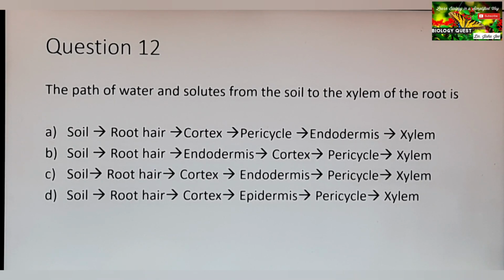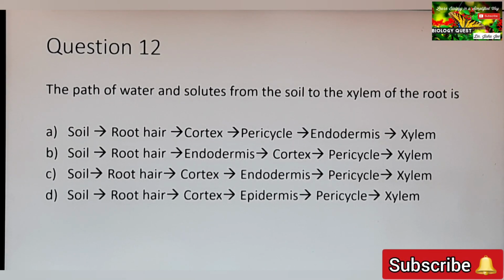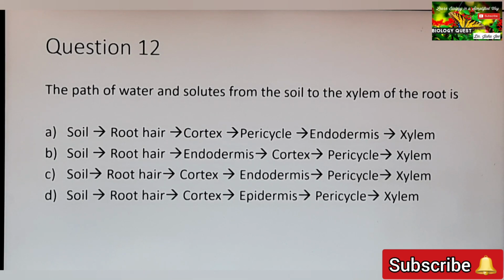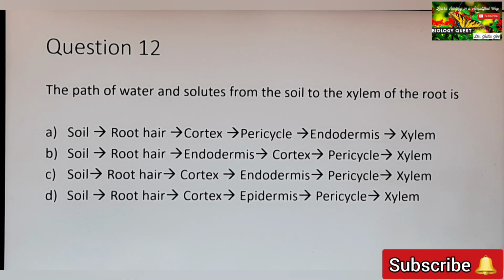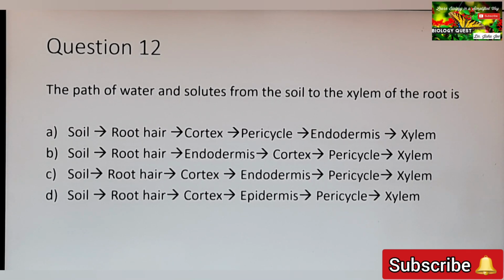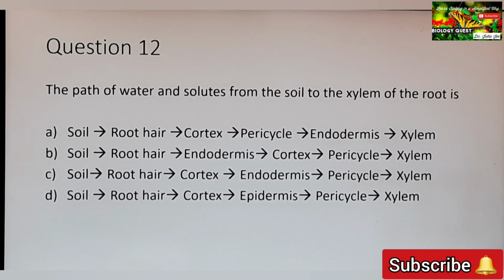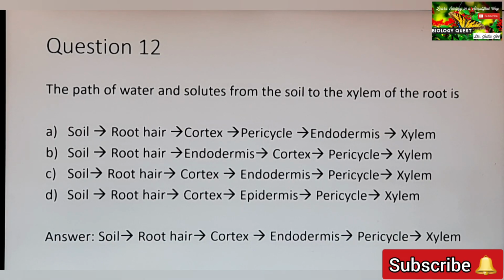Option A shows from the cortex to the pericycle. Option C, from the cortex to the endodermis. Option D, from the cortex to the epidermis. So option A and option D are wrong, because the innermost layer of the cortex is not epidermis or the pericycle, that is the endodermis. From the endodermis, water reaches the pericycle, and through the pericycle, water enters into the xylem. Okay, so the correct answer is option C, soil, root hair, cortex, endodermis, pericycle, and finally xylem.